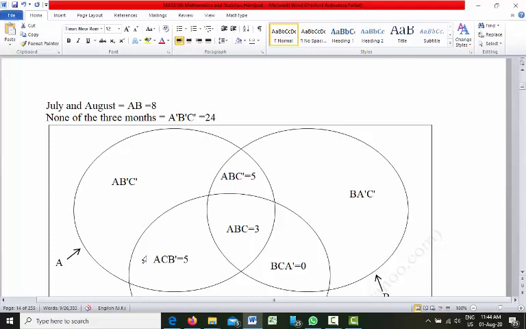So that means if you add this one plus this one plus this one, in that case you are adding this common part 3 times. You are adding, when you take this area, this ABC is there.